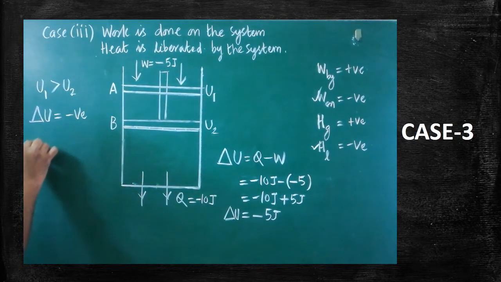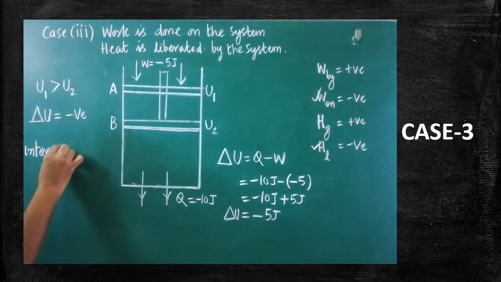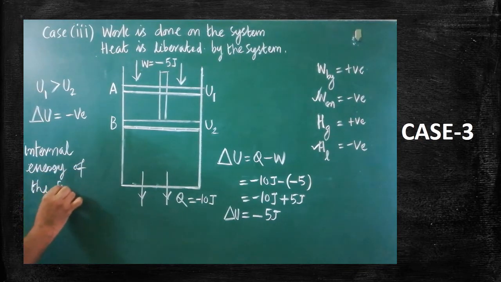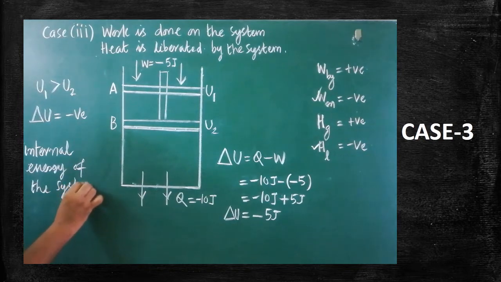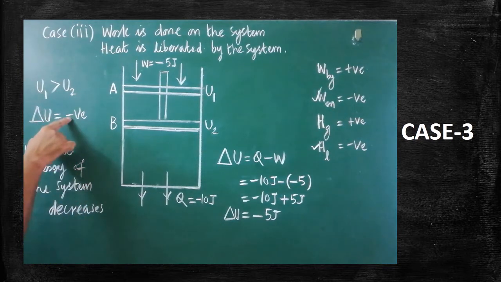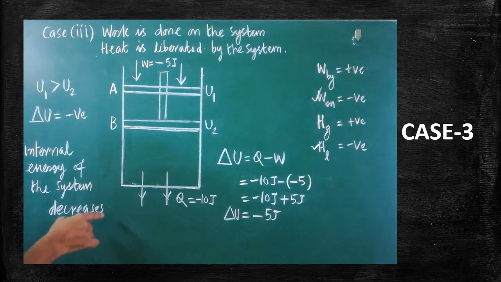Therefore, the conclusion should be written like this: internal energy of the system decreases. From this value itself, we can easily say that internal energy of the system decreases. Understood?